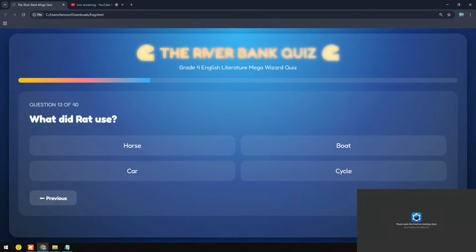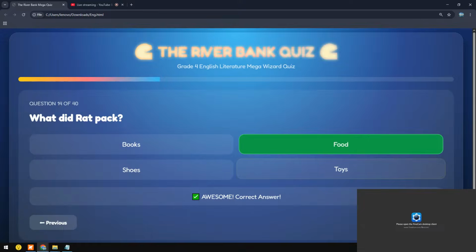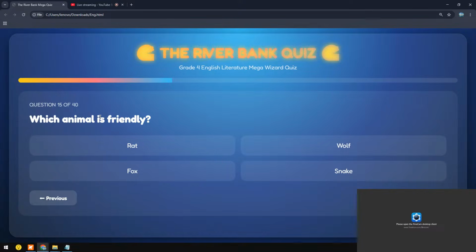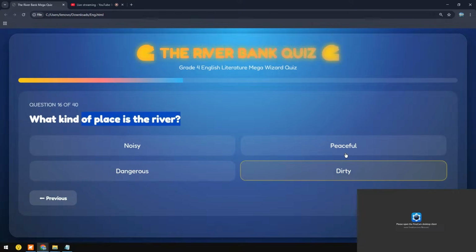What did Rat use? Boat. That's the correct answer. He uses a boat. What did Rat pack? Books, shoes, food, or toys? Food. Yeah, food is very much important. Which animal is friendly? Rat, wolf, snake, or fox? Rat. That sounds good. What kind of place is the river? Noisy, dangerous, peaceful, or dirty? Peaceful. Okay, that sounds good.